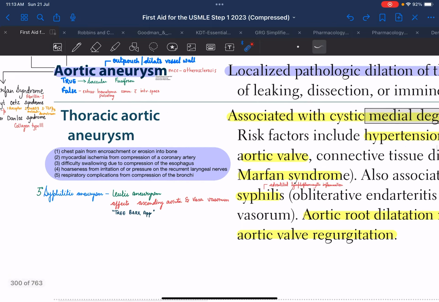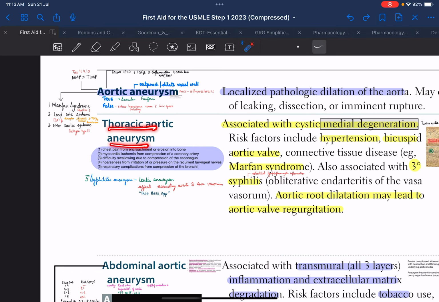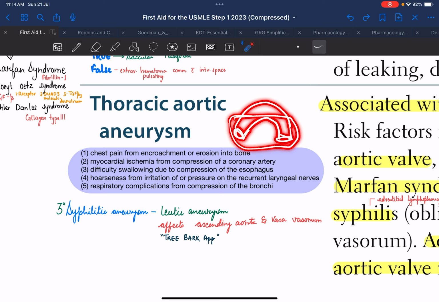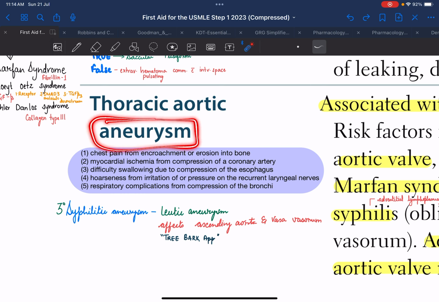Okay, so number one, we'll see thoracic aortic aneurysm. How will a patient present to you if the patient is having a thoracic aortic aneurysm? It is basically dilation, right? Aneurysm is nothing but dilation. Now imagine this is the root of the aorta, and this is the arch of the aorta, and we all know this lies in the sternal region. This lies in the upper thorax, right? So if there is any outpouching or dilation, what will happen? This will compress the bone, right? This will basically put pressure on the bone, which can lead to erosion and encroachment.